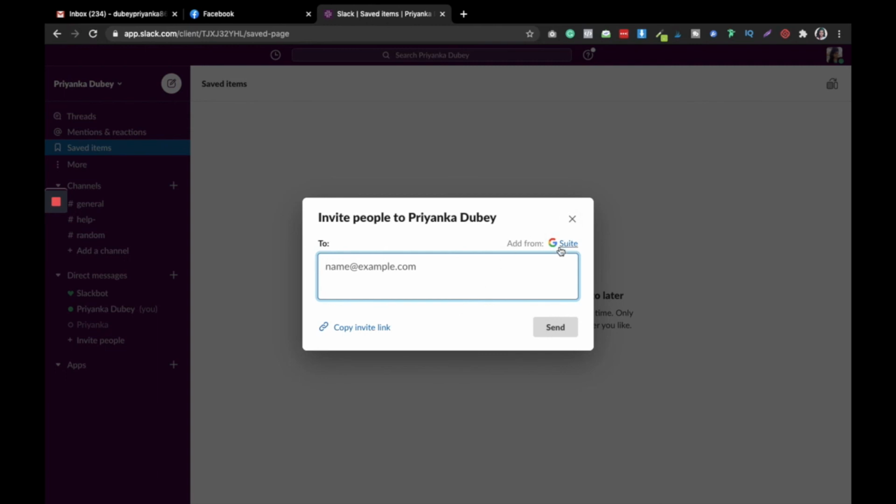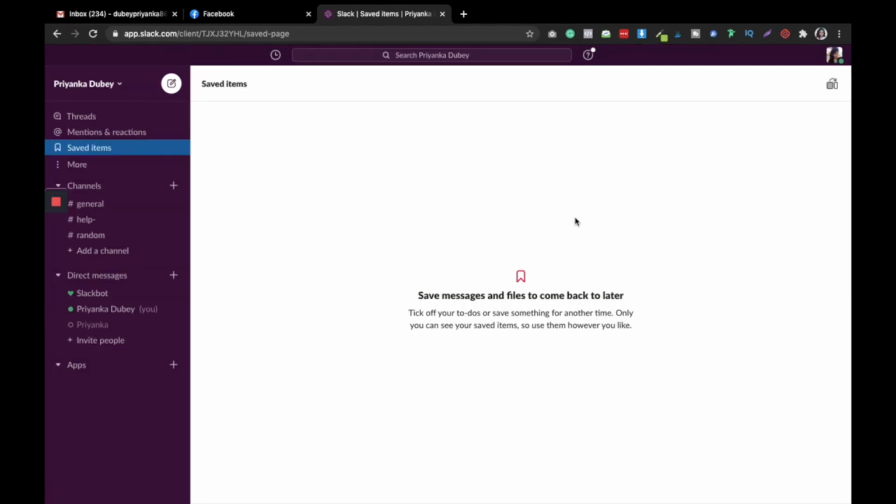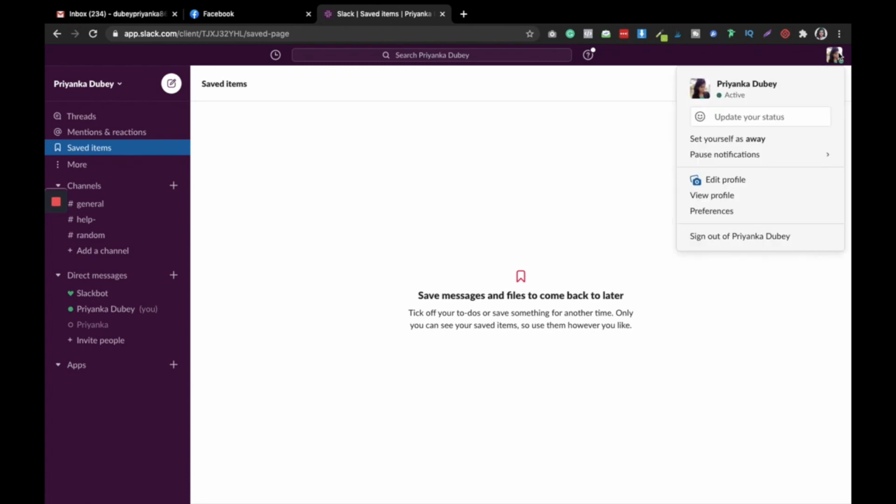Also, you can make use of G Suite if you are more comfortable with it, but my theory of taking this thing into consideration is to make you aware of what Slack is, how it can help you, and how it can make things easy for your business, right? So this is how you can do that.